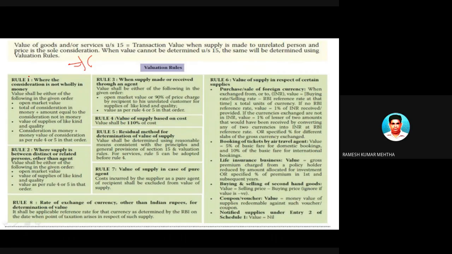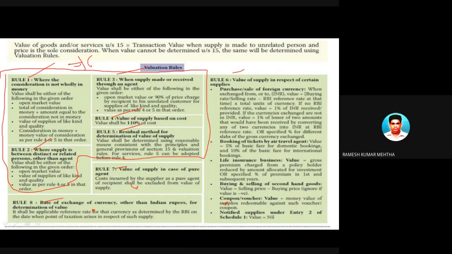Okay, so let me give some examples from rule 1, rule 2, rule 3, rule 4, rule 5, rule 6, rule 7, and rule 8. There are so many rules, but today we will be focusing on rule number 1 to rule number 5, valuation rules 1 to 5 of supply of goods. These are all pertaining to goods. The remaining ones, this one and this one, are of services.